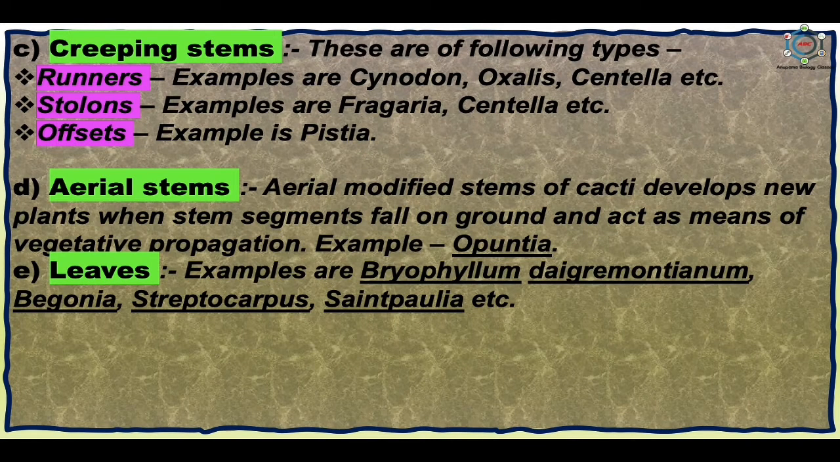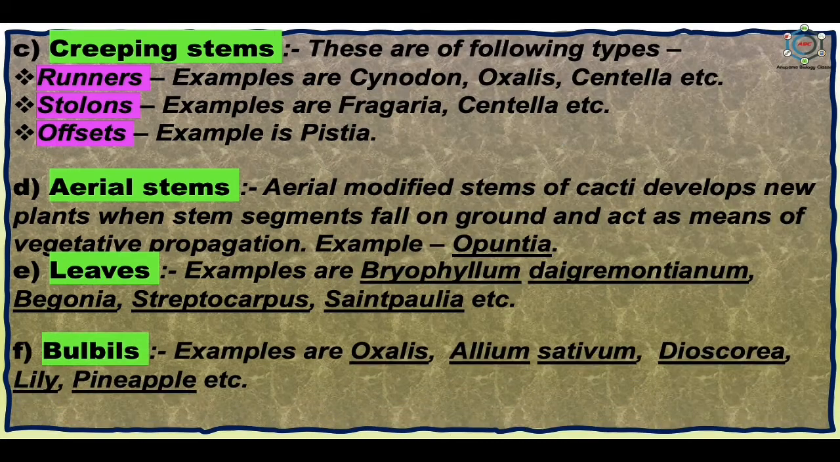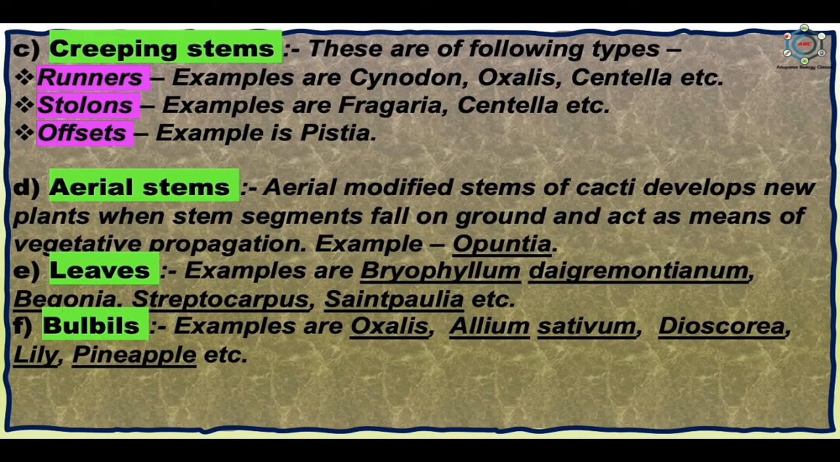Now leaves. Examples are bryophyllum, degremontia, begonia, streptocarpus, saintpaulia, etc. And here in this picture, some plants develop adventitious buds on their leaves which get detached and develop new plants. Like you can see in the bryophyllum, which develops new small plantlets with adventitious roots along their margin. Next is bulbils, and the examples are oxalis, Allium sativum, Dioscorea, lily, pineapple, etc.